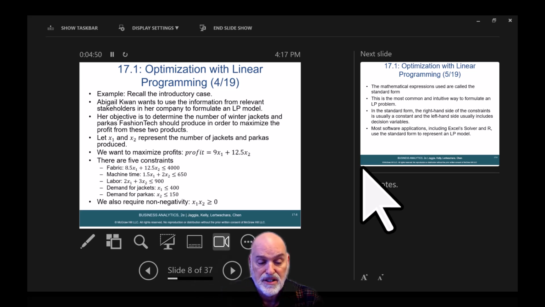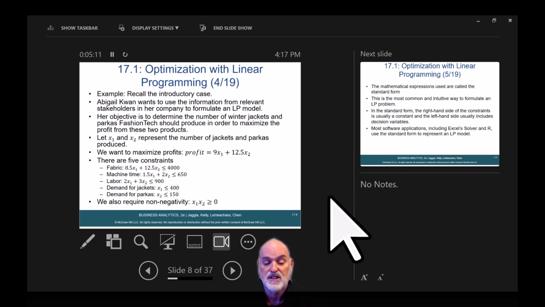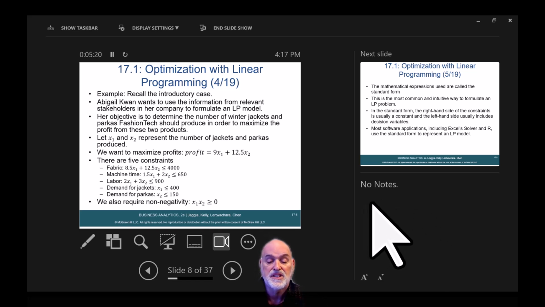There are 5 constraints. Fabric is less than or equal to 4,000. Machine time is less than or equal to 650. Labor is less than or equal to 900. Demand for jackets is less than or equal to 400. And demand for parkas is less than or equal to 150. We also require non-negativity: greater than or equal to 0.